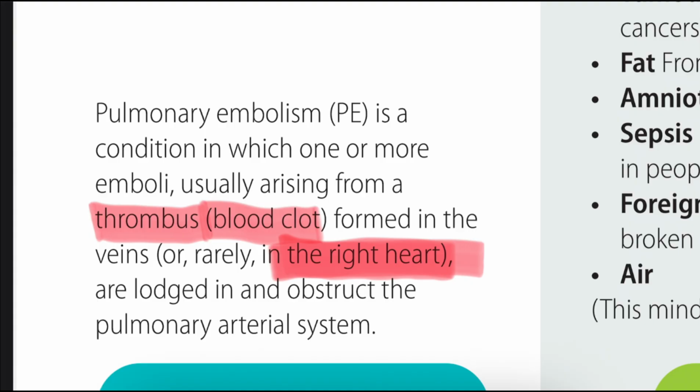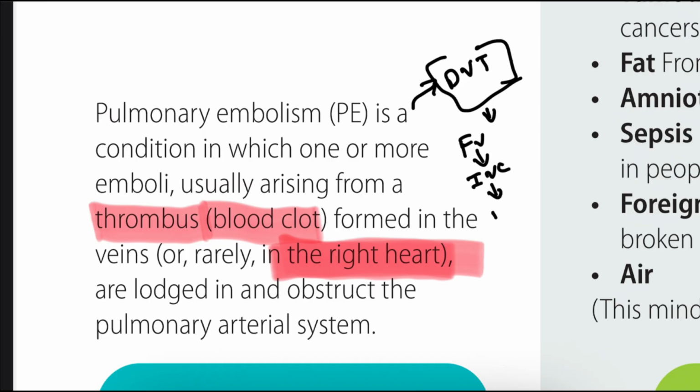Okay, so most commonly a blood clot originates from deep venous thrombosis, in the deep veins of the lower limbs. First of all, we can see DVT. Then after, it will start from the femoral vein. Then we can see it will go to the inferior vena cava. Then after it will go to the right atrium. Then the right ventricle. Then after, the pulmonary artery. Okay, so like that it will spread and go. So that's why we call this pulmonary embolism.